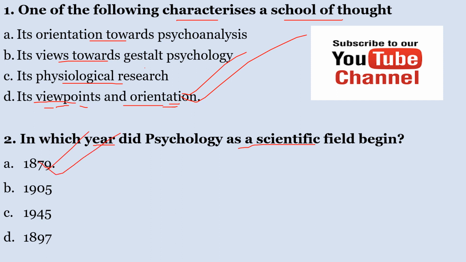This was the year when William Wundt at the University of Leipzig conducted the first psychological experiments in psychology. So this was the year that psychology managed to break from physiology and philosophy to become a distinct field on its own. So the correct answer here is A.